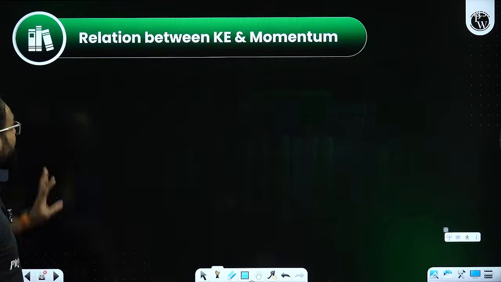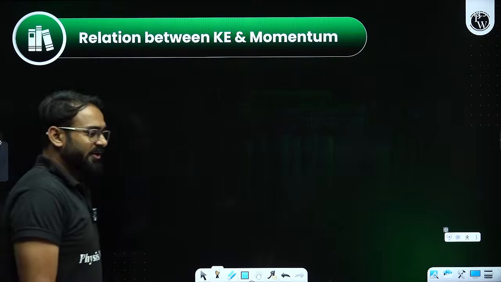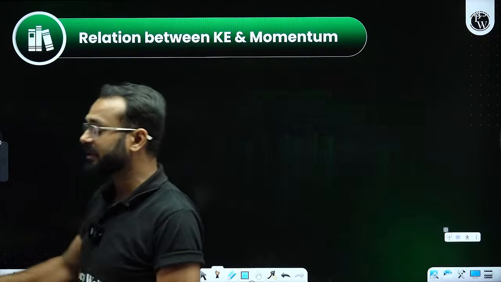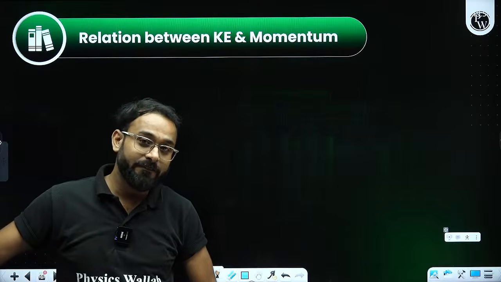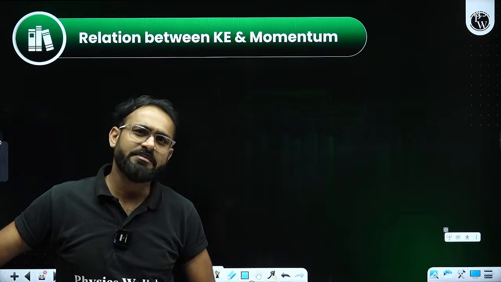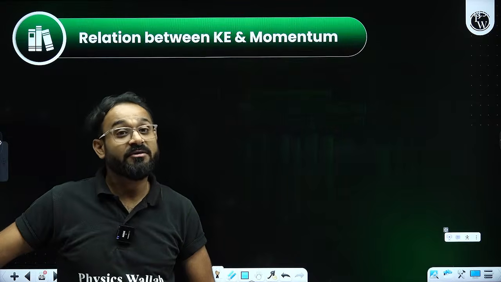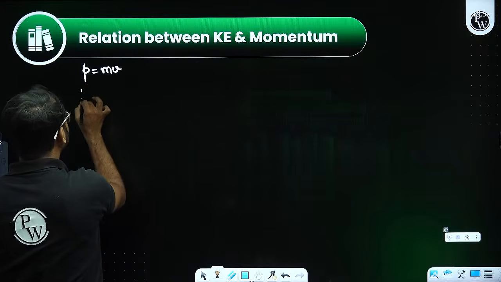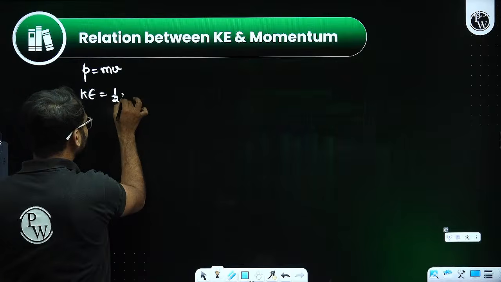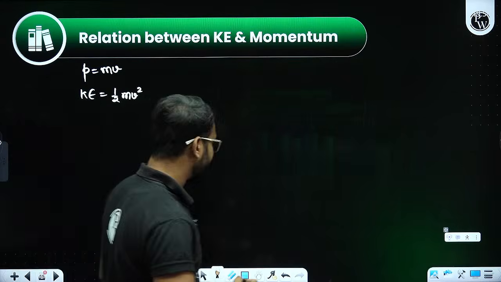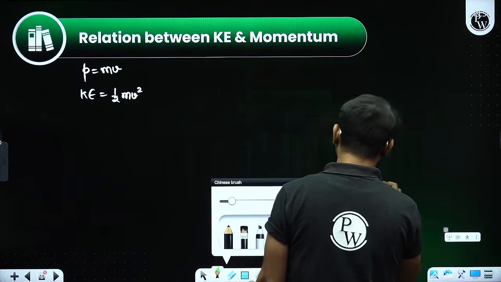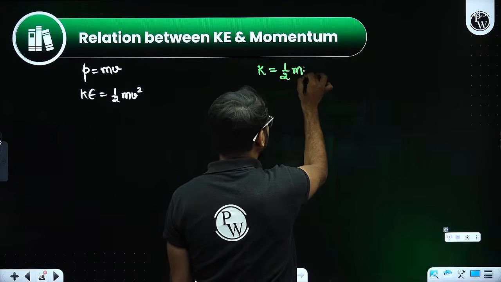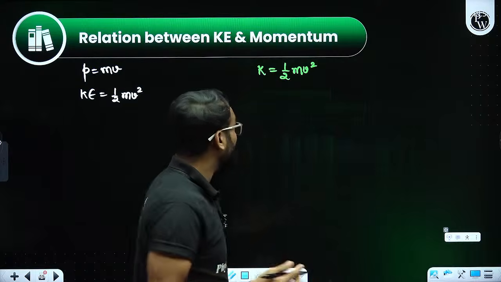Relation between kinetic energy and momentum. There is a quantity called momentum. What is that formula? Mass into velocity. And the formula for kinetic energy that we have evaluated: momentum is mv, kinetic energy is half mv square. If you see some question related to that, I'm just giving you a trick how to solve.